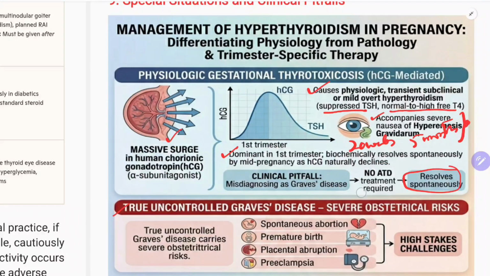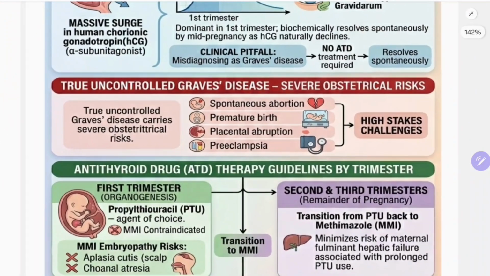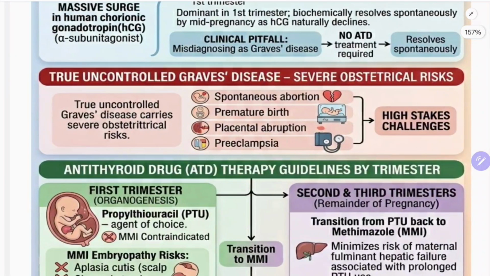Now if the pregnant lady truly has Graves' disease and it is uncontrolled, then that carries severe obstetrical risks, similar to uncontrolled hypothyroidism. What are those?